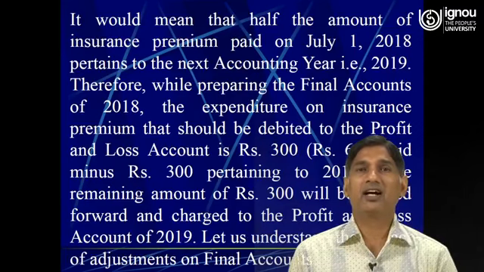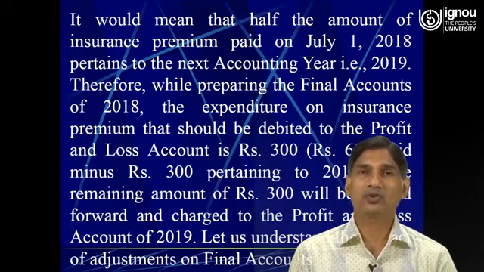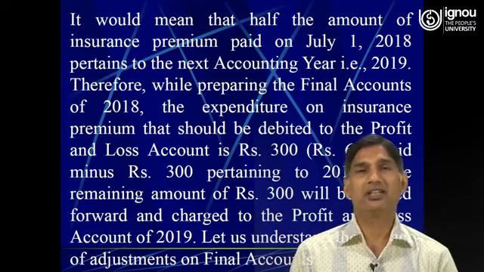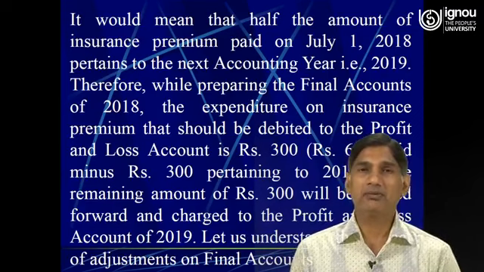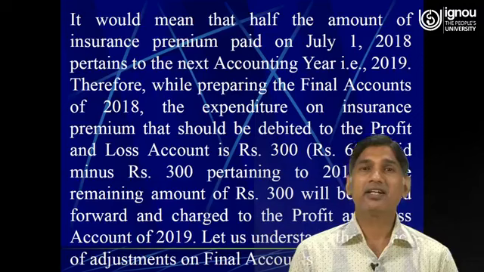It means that half the amount of insurance premium paid on July 1st, 2018 pertains to the next year, that is 2019. Therefore, while preparing the final accounts of the financial year 2018, the expenditure on insurance premium that should be debited to profit and loss account is rupees 300, because the remaining 300 belongs to the next year.